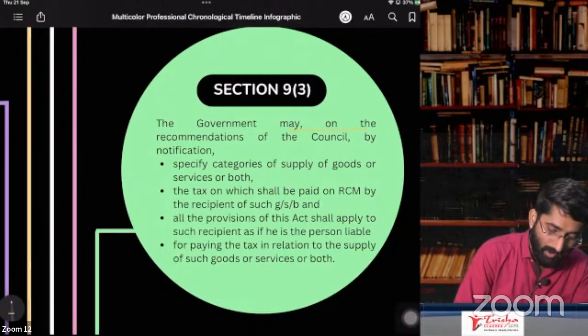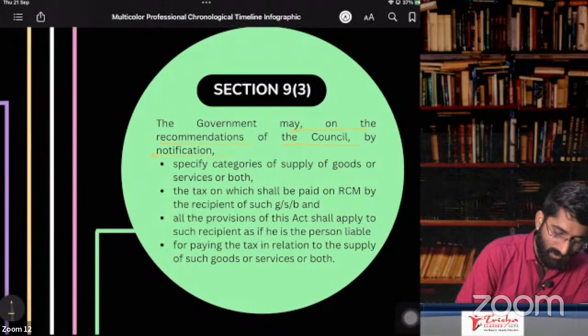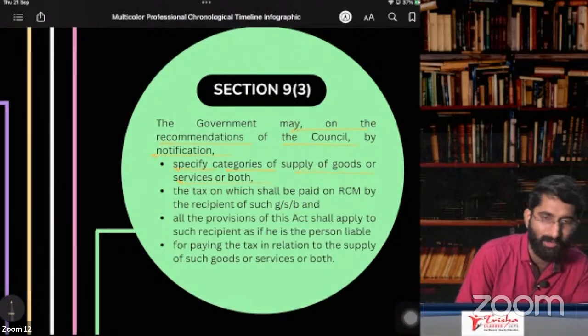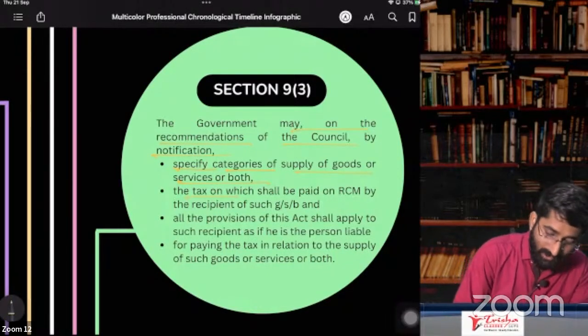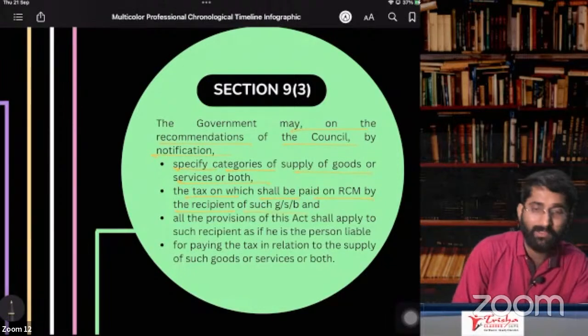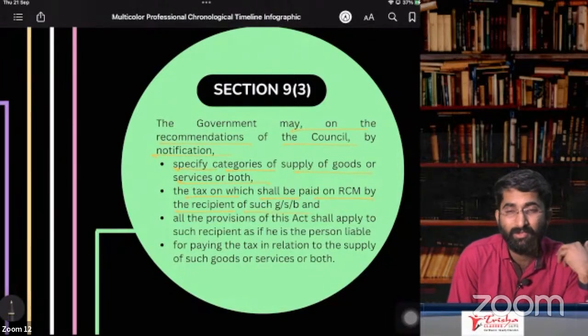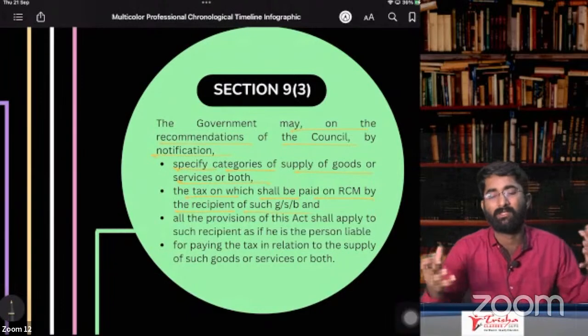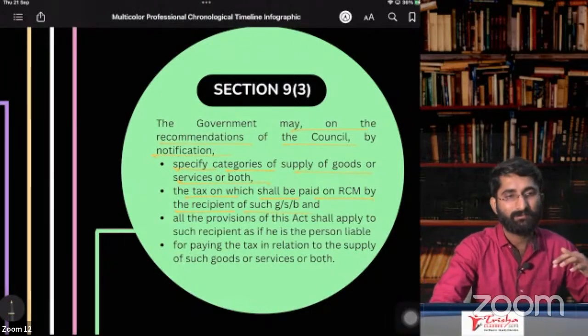The government may, on the recommendation of the council, by notification, specify categories of supply of goods or services or both, tax on which shall be paid under RCM by the recipient of the goods, services or both. Who is the recipient? Goods or services, you are the supplier.